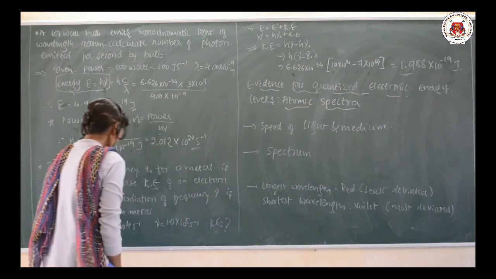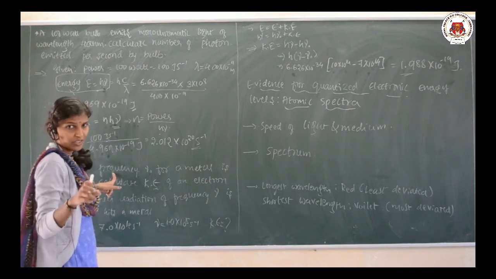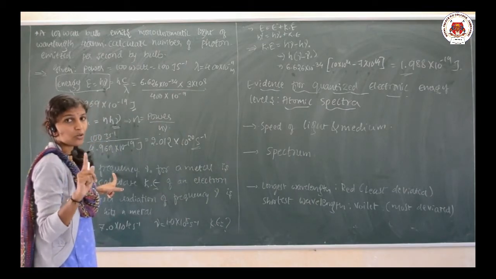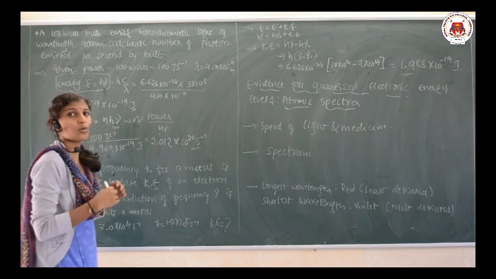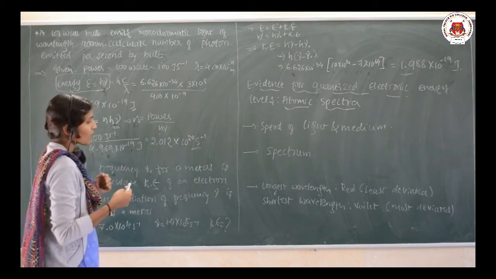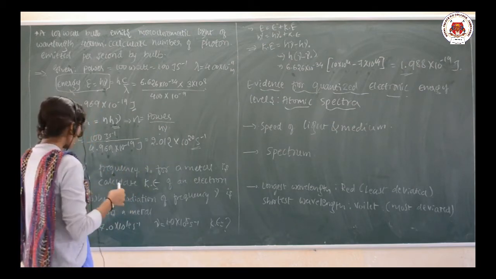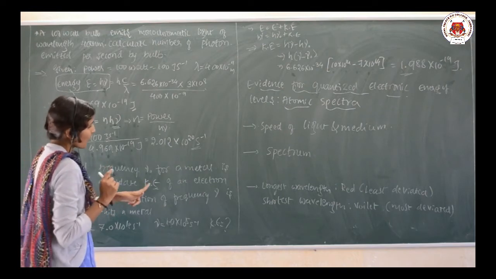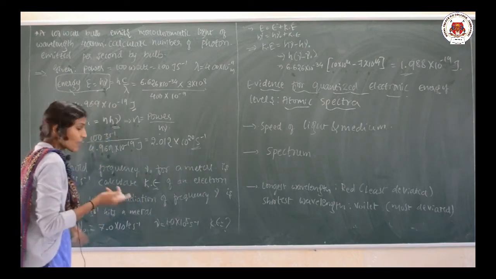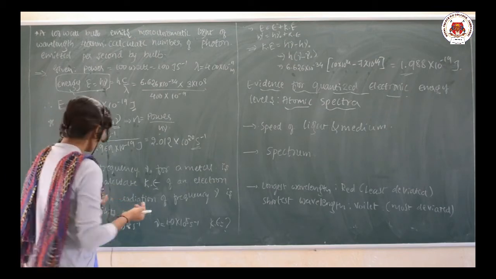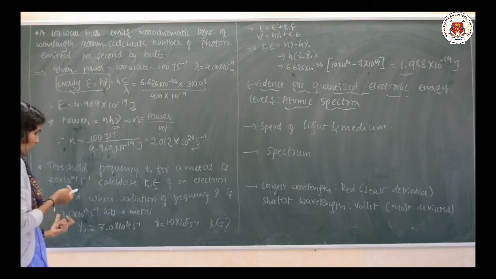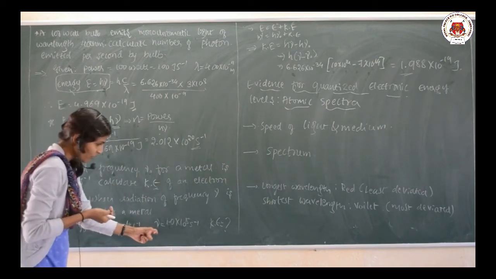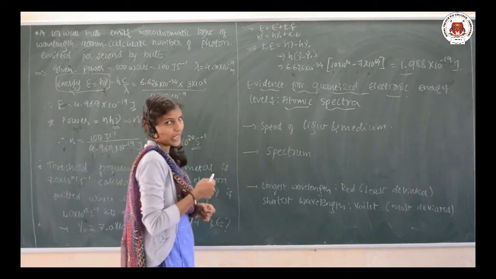Simple. They have given the threshold frequency, the minimum frequency required to eject the electron to process the photoelectric effect, that is the nu naught value, and they asked you to calculate the kinetic energy, and they have mentioned the frequency, that is the nu value, also. Nu naught is given, nu is given, we need to calculate kinetic energy.